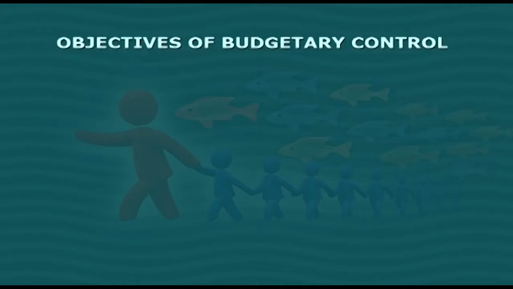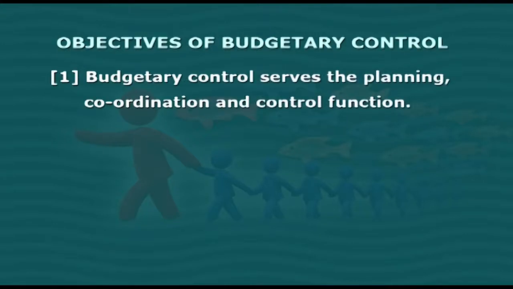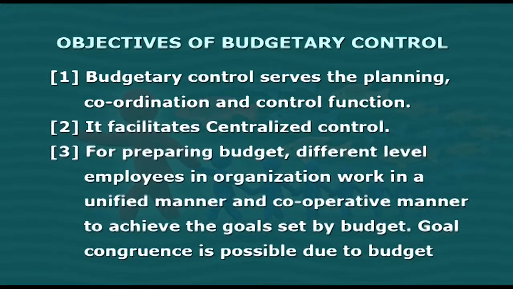Friends, now let us understand the objectives of budgetary control. Budgetary control serves the planning, coordination and control function. It facilitates centralized control. For preparing a budget, employees at different levels in the organization work in a unified and cooperative manner to achieve the goals set by the budget. Goal congruence is possible due to budget.